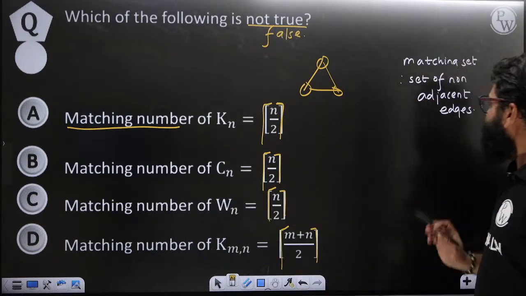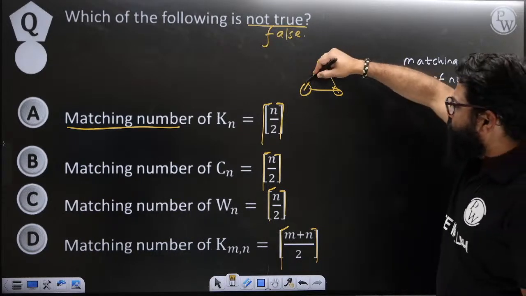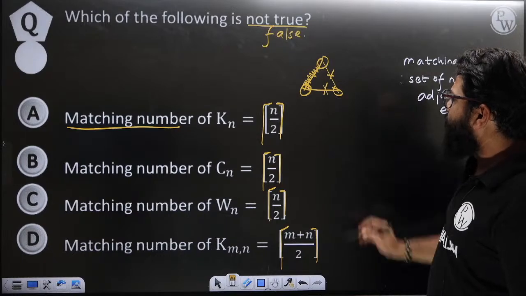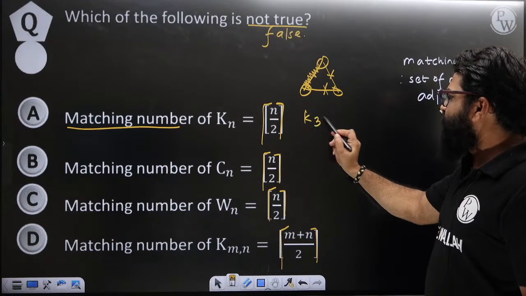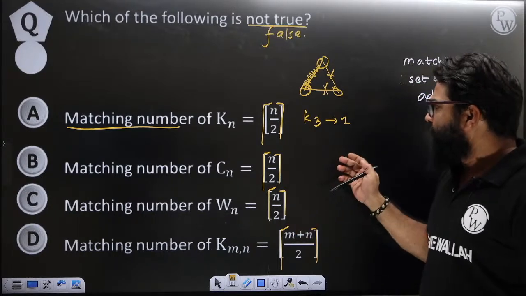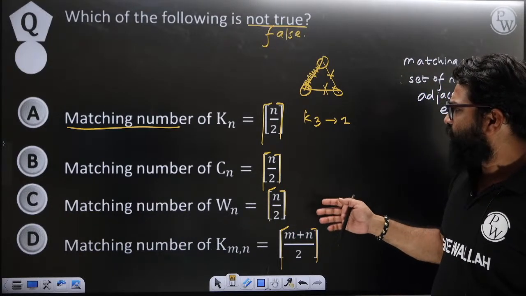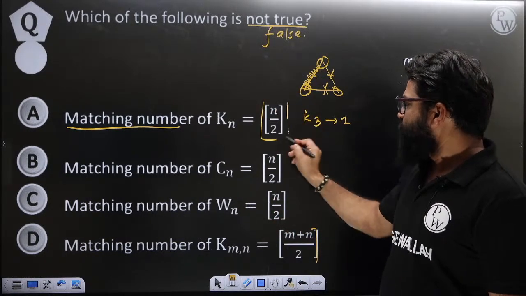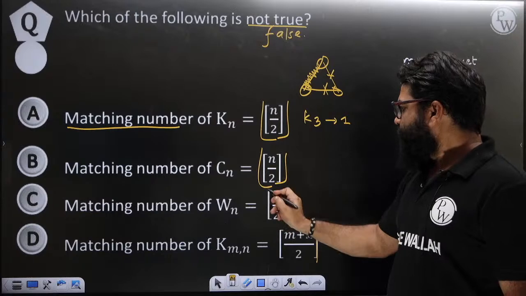For example, if I take this particular edge, then I cannot take this edge or this edge. So with respect to K3, I am getting my matching number as 1. Here I think this is not ceiling, this is the floor function. Okay, this is the floor function.